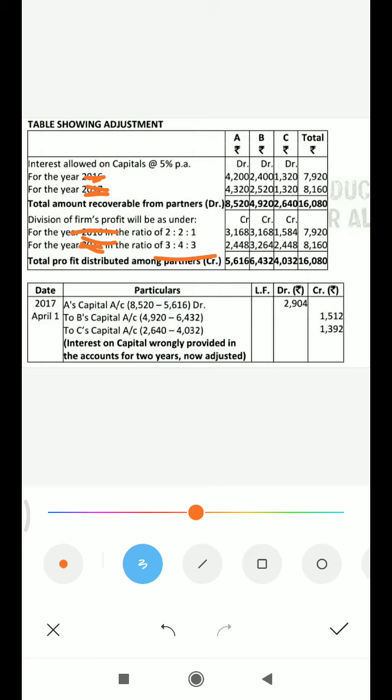And the amount will come 5616 of A, 6432 of B and 4032 of C.